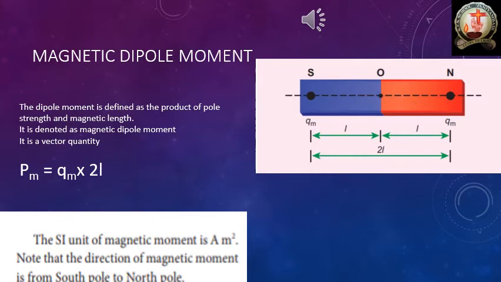The direction of the magnetic dipole moment is always from south pole to north pole. Remember, it is a very important one, a likely question. The direction of the magnetic dipole moment is always from south pole to north pole. Okay, this is the explanation about magnetic dipole moment.